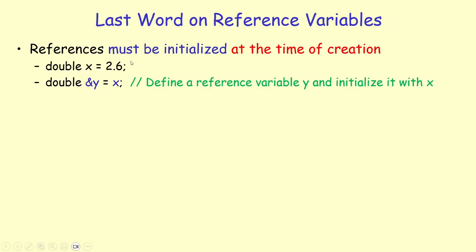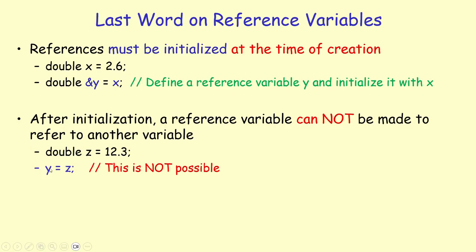Some last words on reference variables. References must be initialized at the time of creation. So here we are declaring a reference variable y by putting an ampersand in front of the variable and saying it is equal to x. So we are making y refer to the same memory location that x is referring to. So y is an alias for x. You have to define it like this at the time of creation. After initialization, you cannot change a reference variable. So later on, I cannot say y is equal to z. Although z is a double variable, just like x is, I cannot change this reference later on. This is not possible. All right.